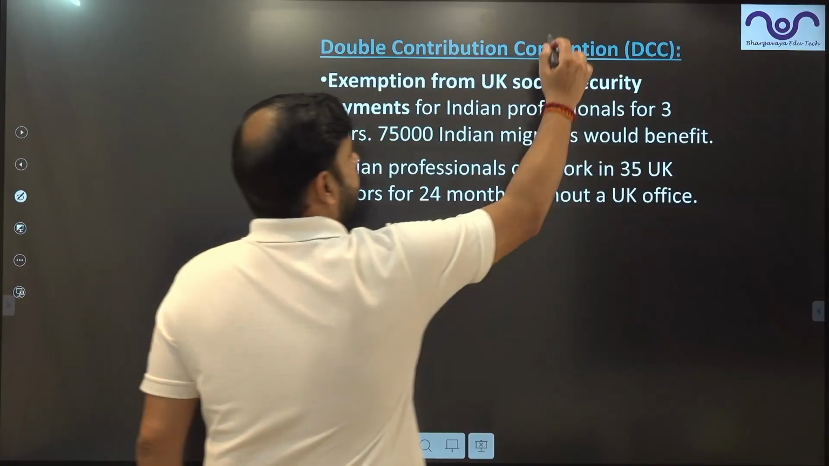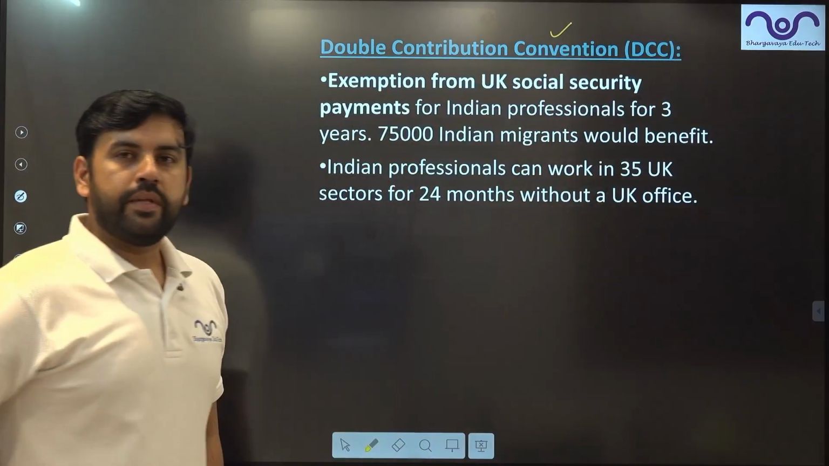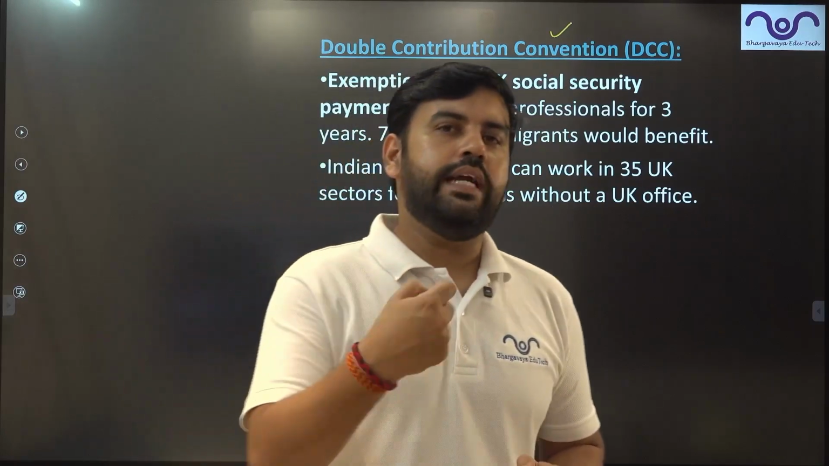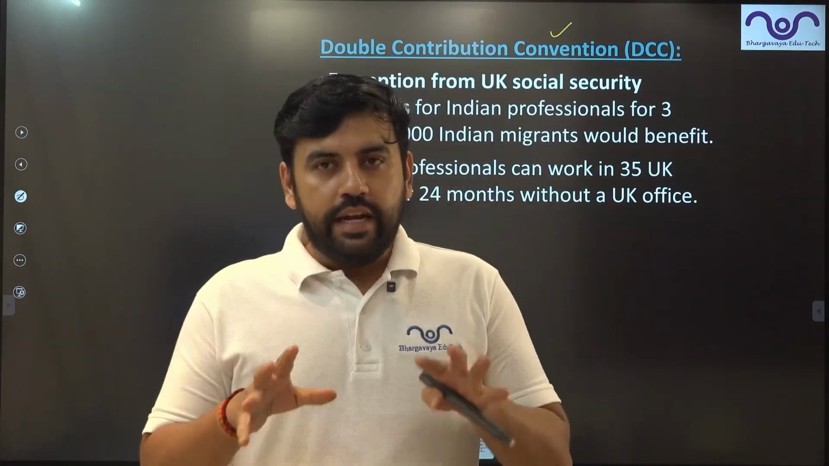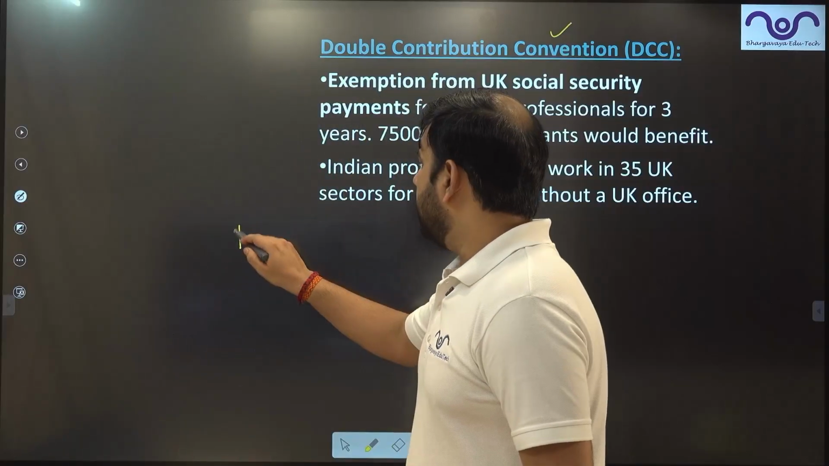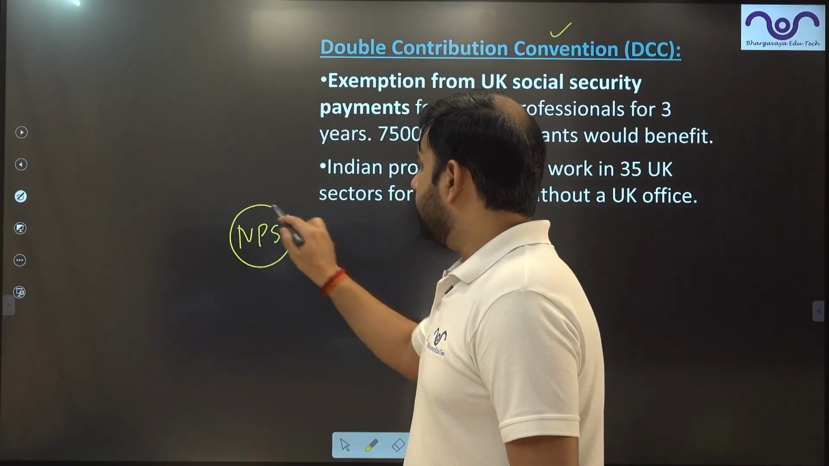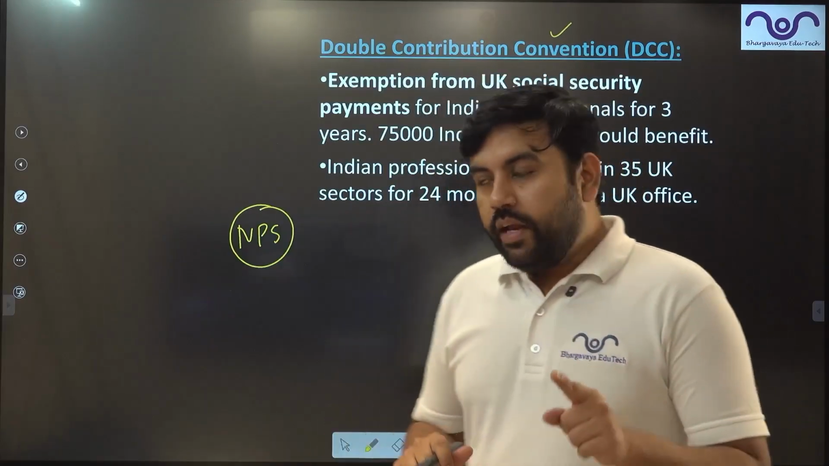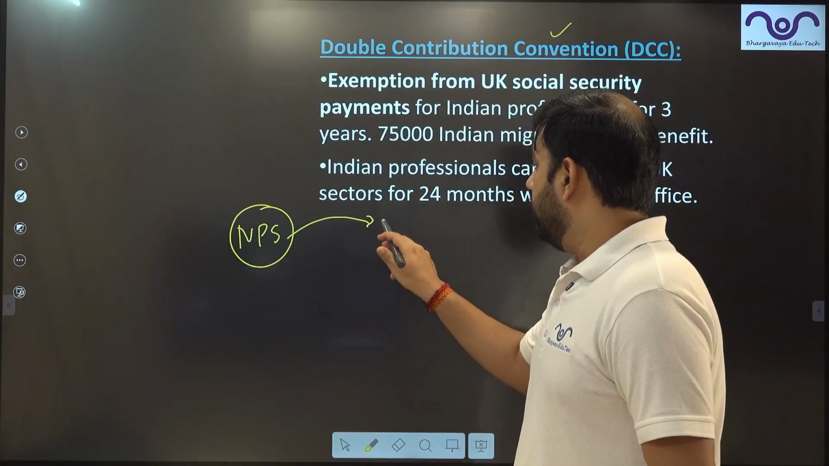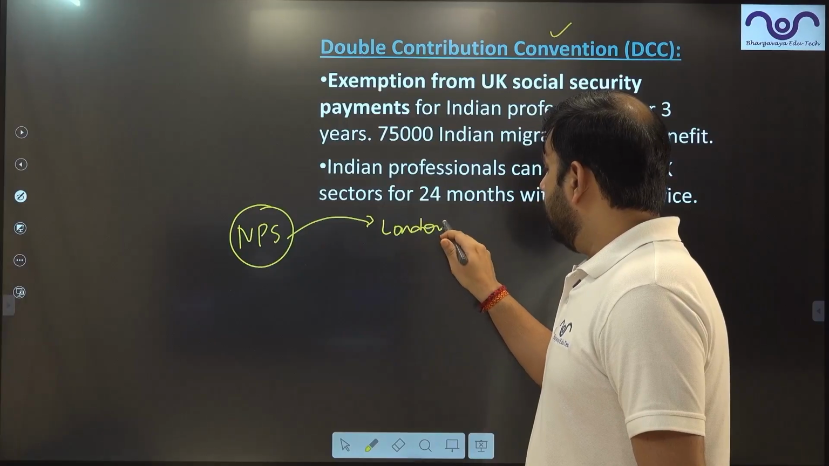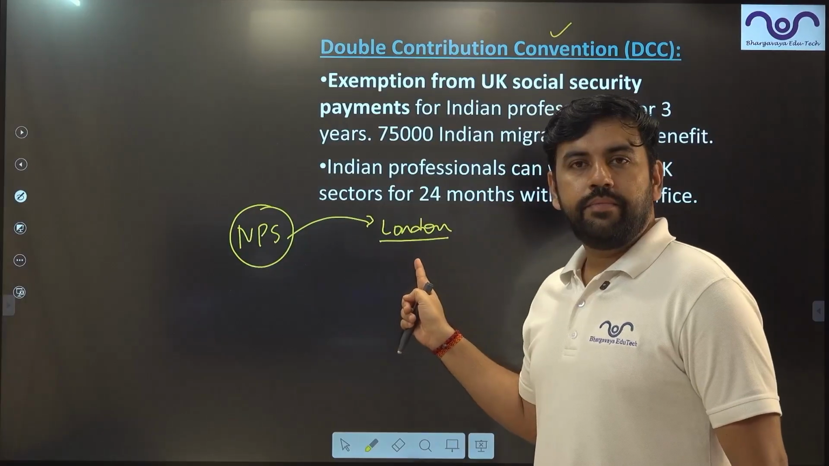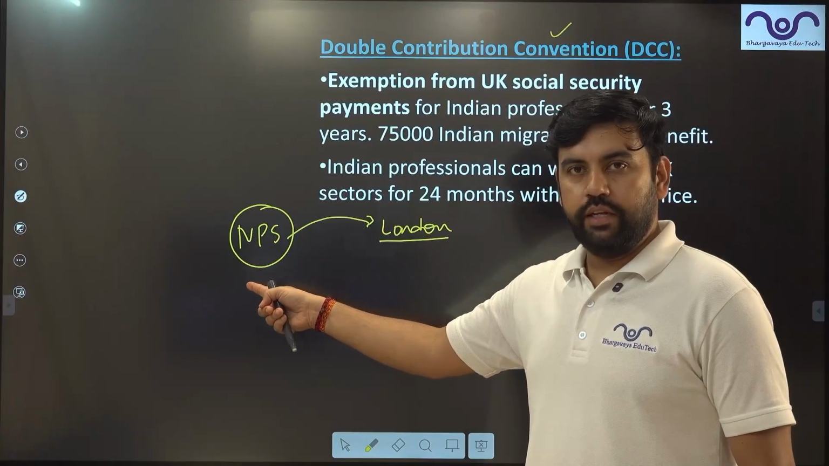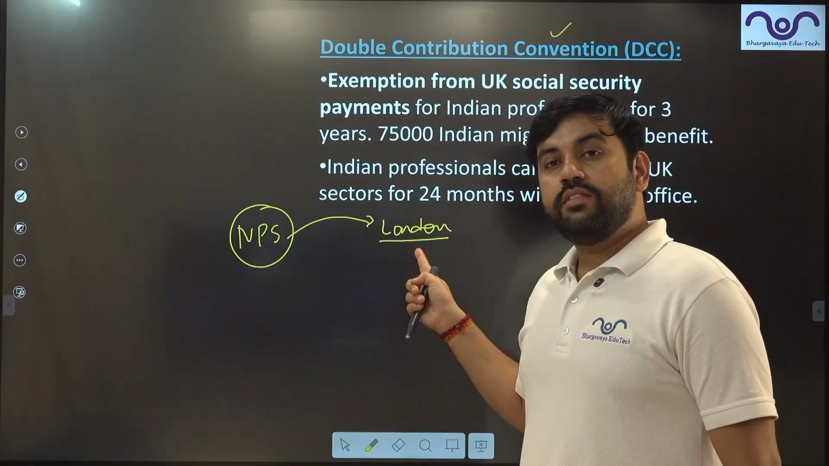Double contribution convention. They are both following that. Now, previously there was a problem, guys, that for every person traveling from India to England, let's say that person is under the National Pension Scheme and has already contributed in India for the last 10 years. Now, when he goes to London, he has to give up that NPS contribution. He cannot make that contribution anymore. So he had to start something new.